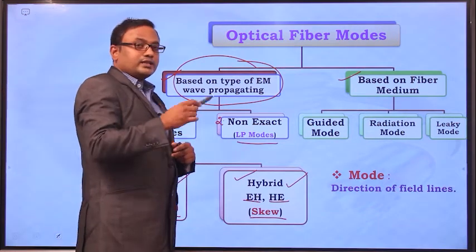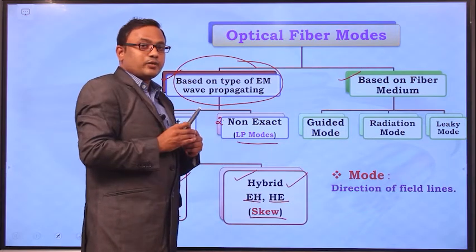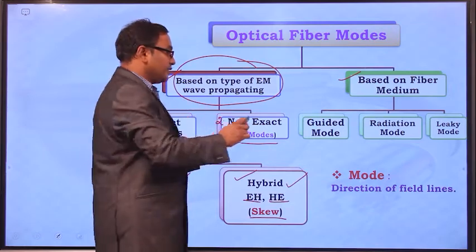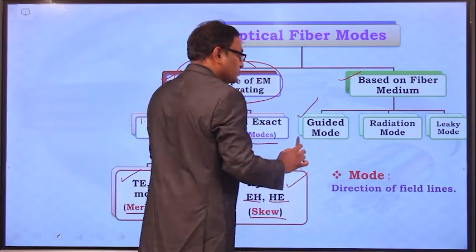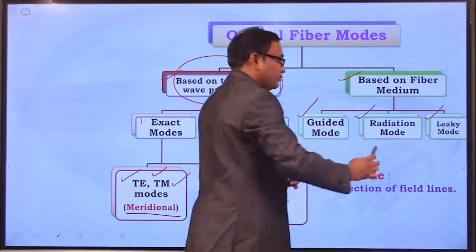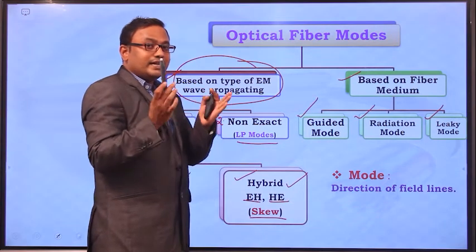And if we see the other classification, based on the medium in which the light is propagating, the light modes are categorized into three types. They are the guided modes, radiation modes and leaky modes.